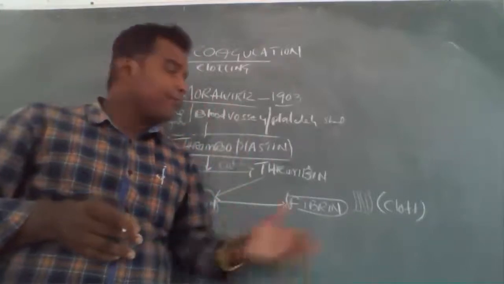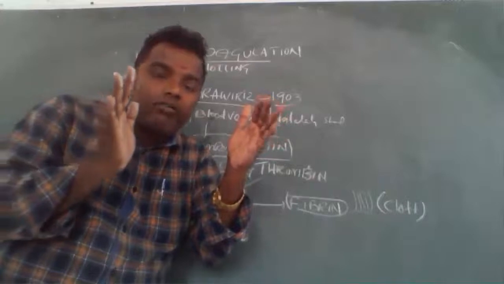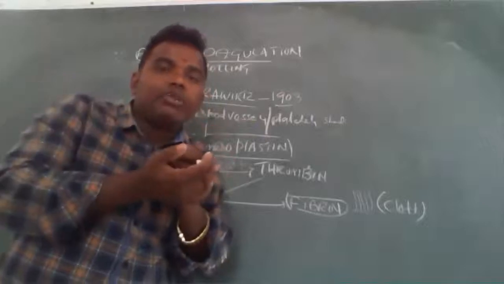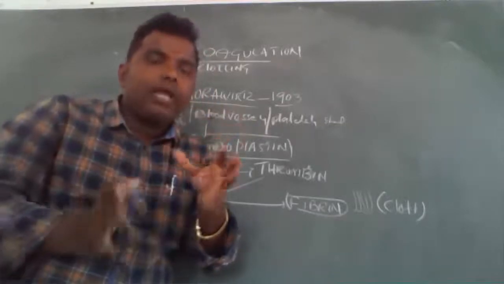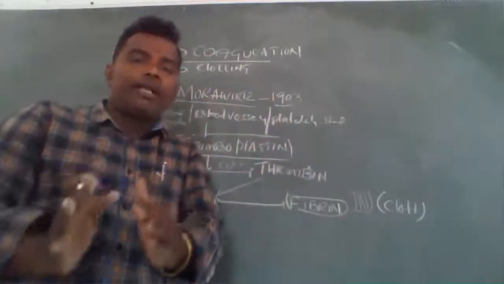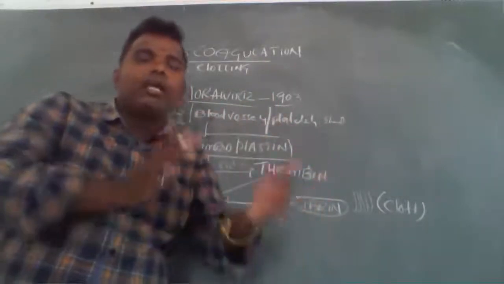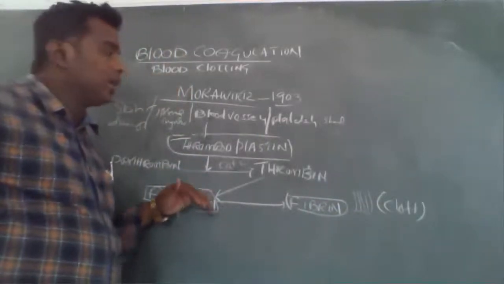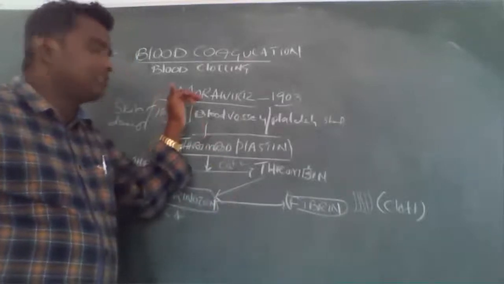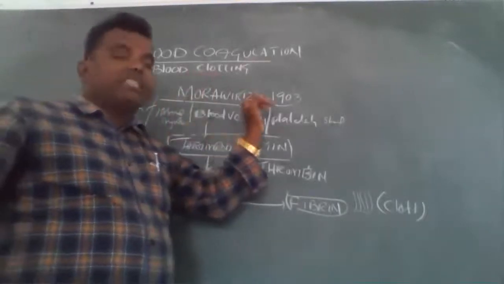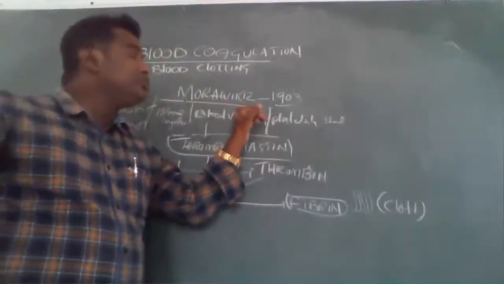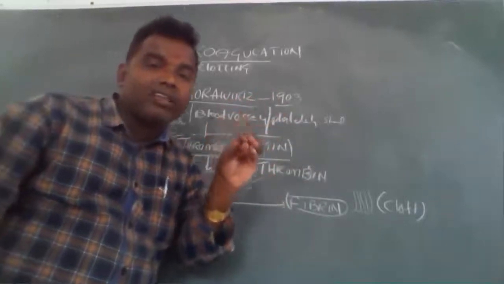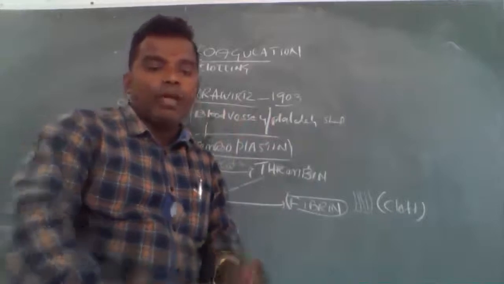How is the plaque formed? So many fibrin threads are formed. These fibrin threads form a clot, and the group of clots covers and seals the injured area, forming a plaque. That is called blood clotting and blood coagulation. This process was given by the Moravitch scientist in 1903. Remember that. Clear?